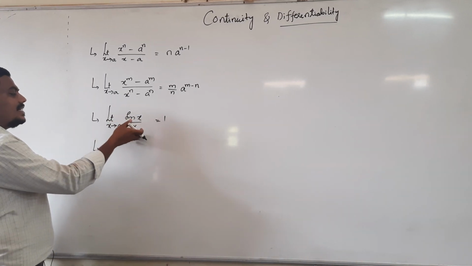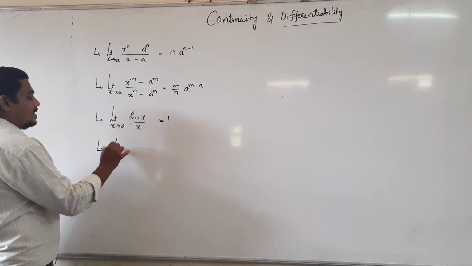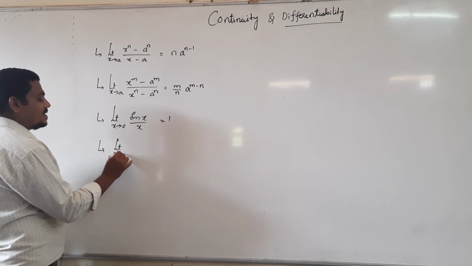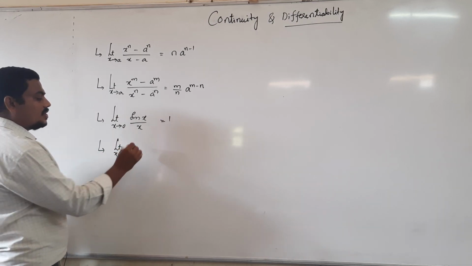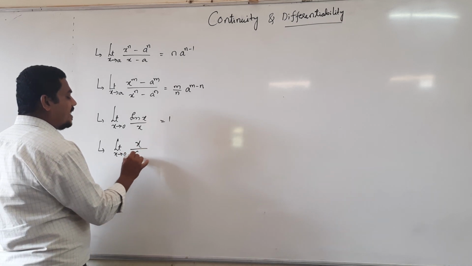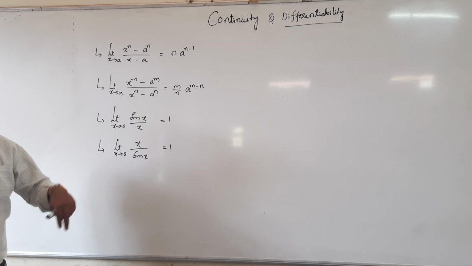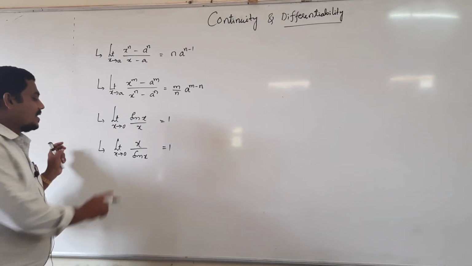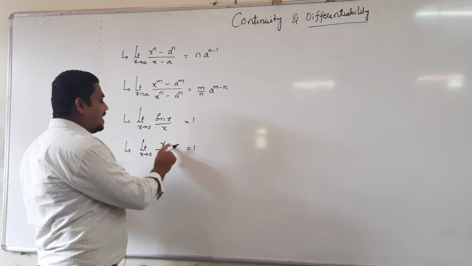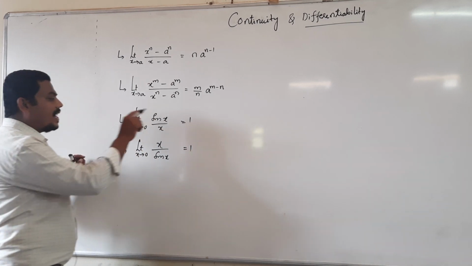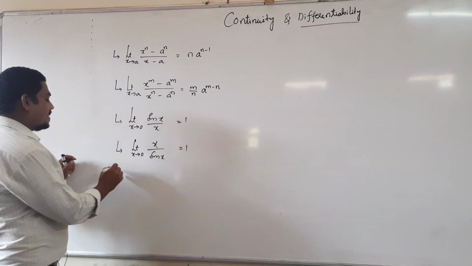This means the result is also true for its reciprocal. Its reciprocal result is also true. Limit as x tends to 0 of x divided by sin x is also 1. Either sin x by x or x by sin x, the limit as x tends to 0 is 1.